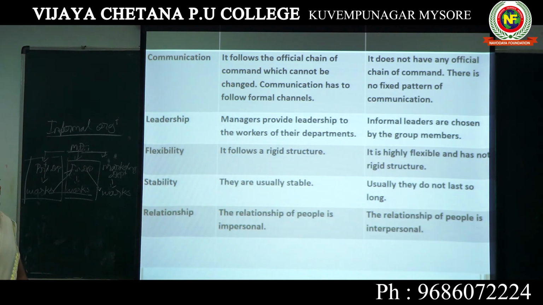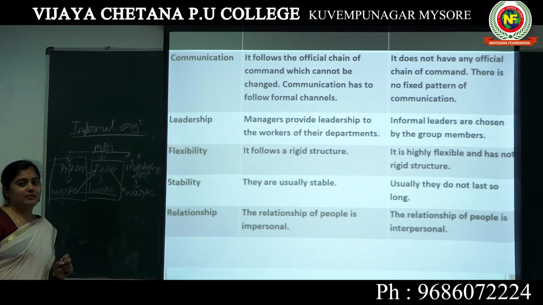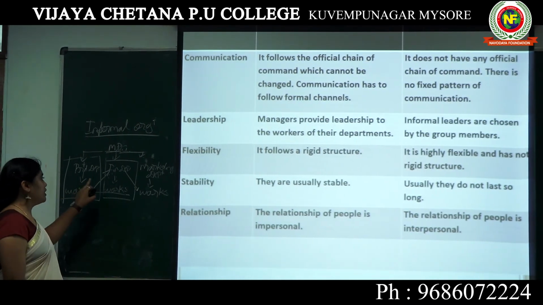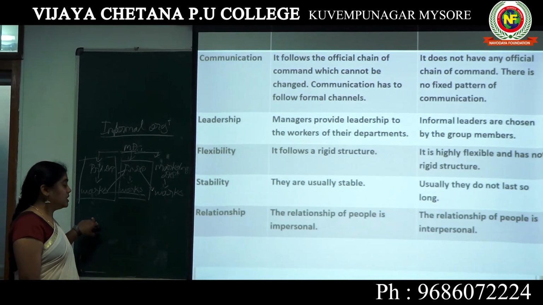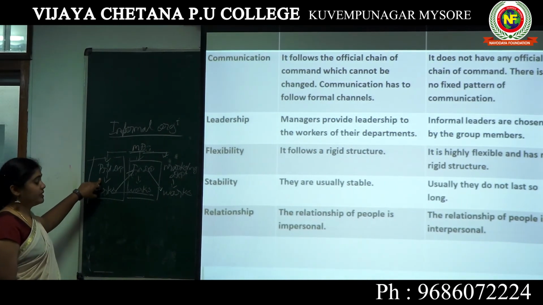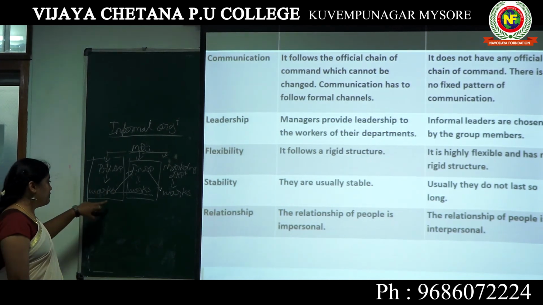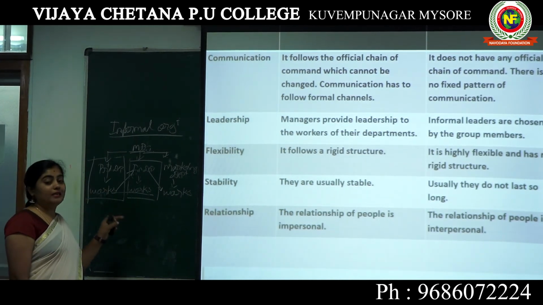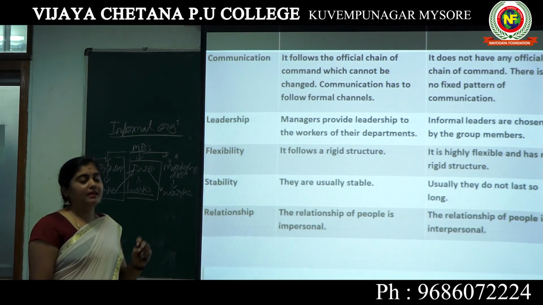But in an informal organization, informal leaders are chosen by the group members. There is no involvement of a manager. In a formal organization the manager sets the leader, but in the informal organization the workers set the leader. So that is the difference between formal and informal.